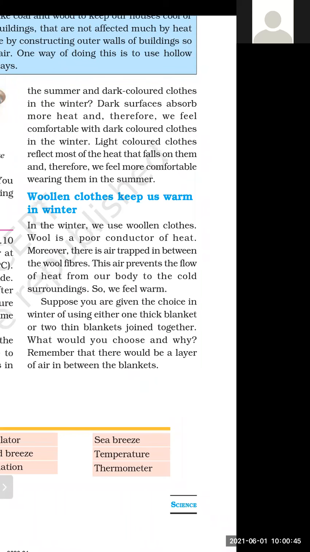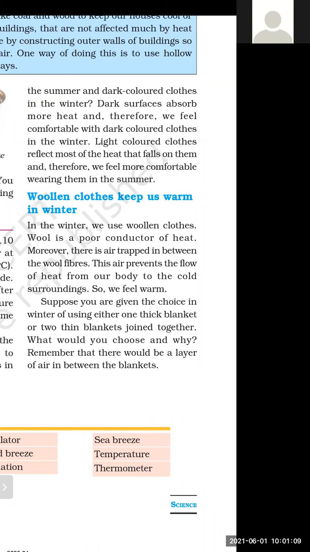So to protect our body, to prevent this flow of heat, we wear woolen clothes because there is an air trap in between the fibers of wool. We know that air is a poor conductor of heat. So our body heat will not go to the outside surrounding and we feel warmer. That is the main reason.